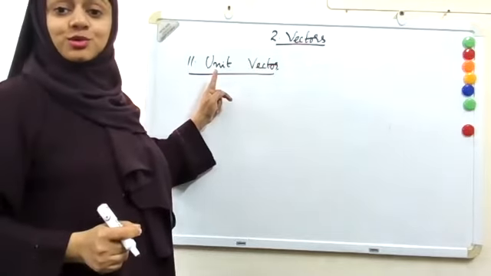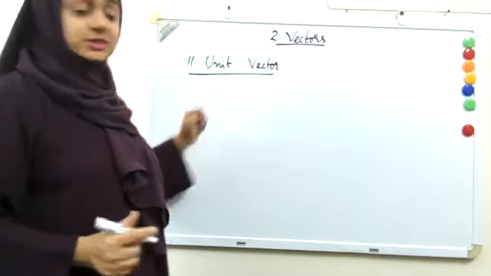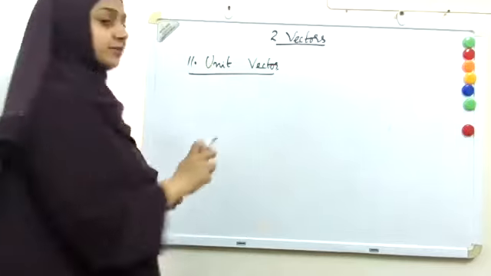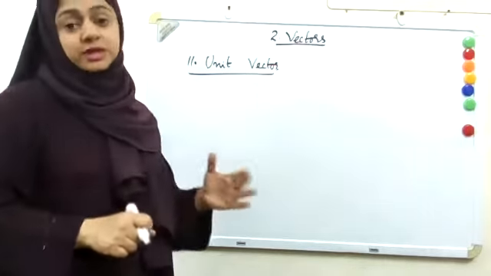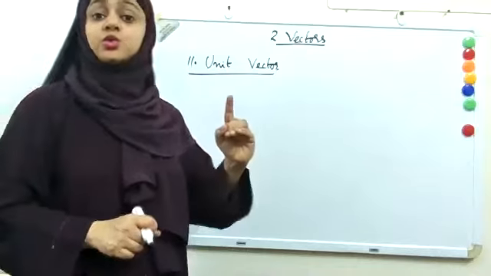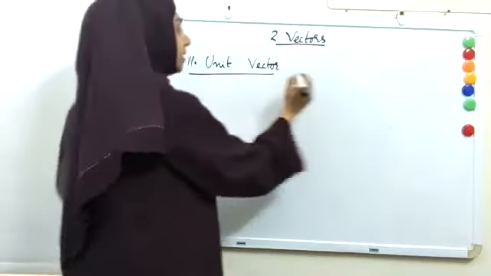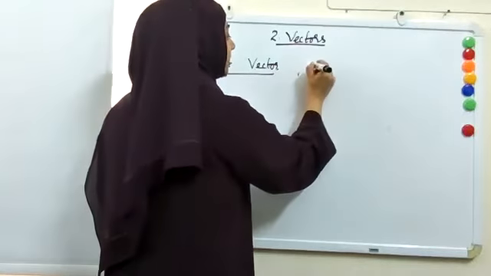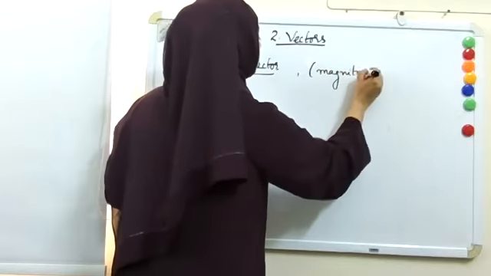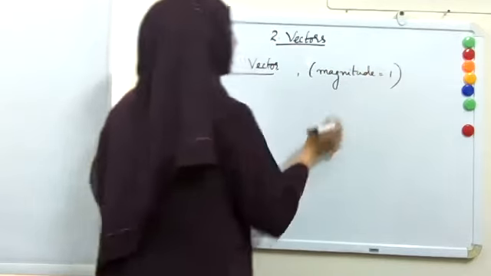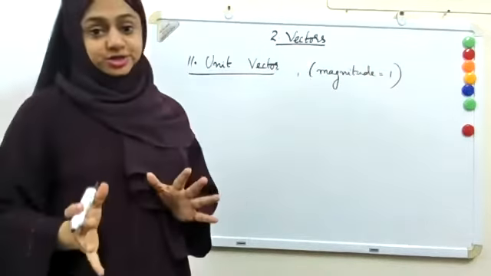Unit vectors. So what will be such vectors? Unit vectors are vectors which have magnitude 1. The peculiarity of unit vectors is that they have magnitude 1 and they have direction.